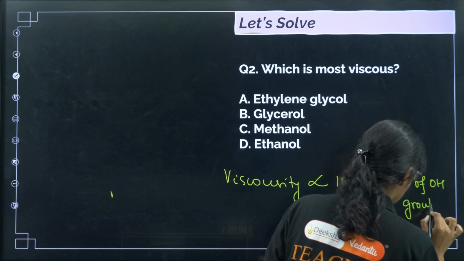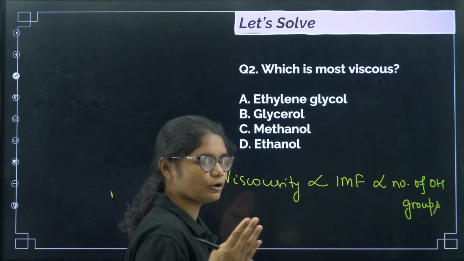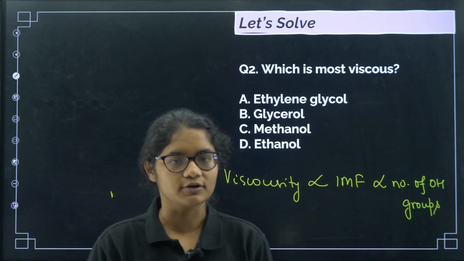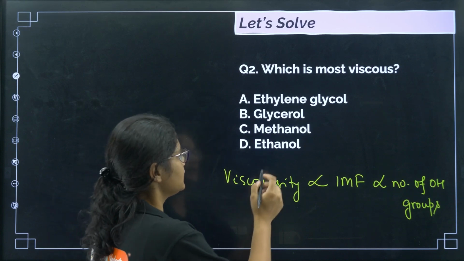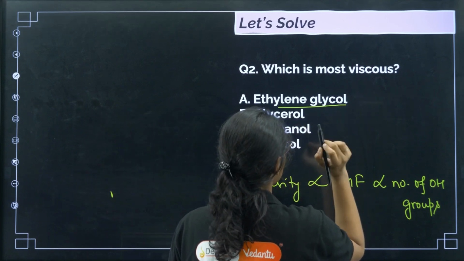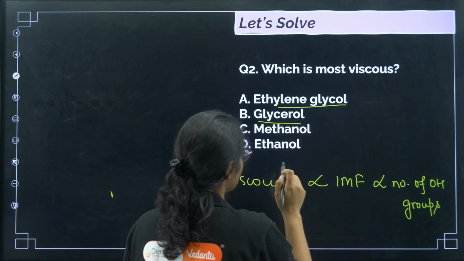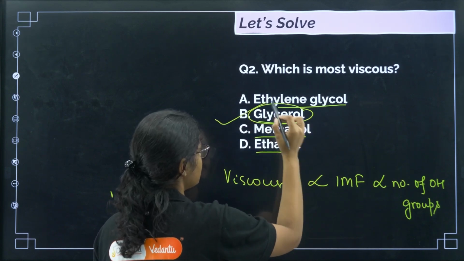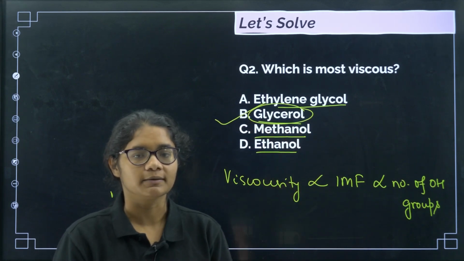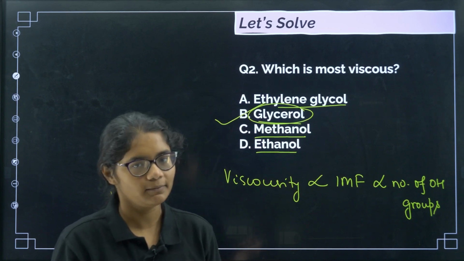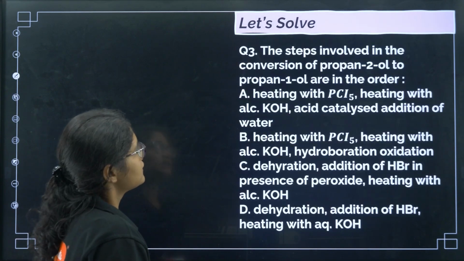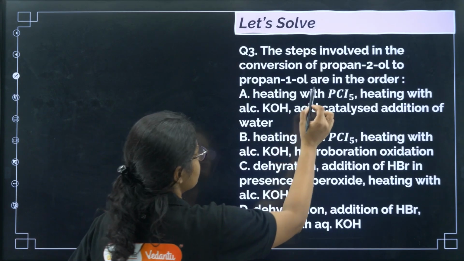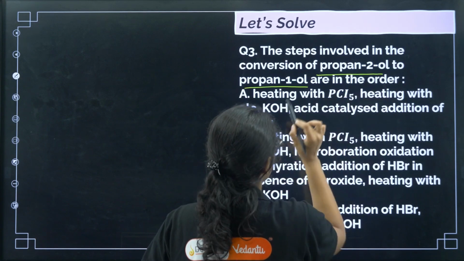More number of OH groups, more intermolecular hydrogen bonding, more viscosity. If you see, in ethylene glycol there are 2 OH groups, in glycerol there are 3 OH groups, methanol 1, ethanol 1. So definitely glycerol is having more number of OH groups, so it will be more viscous. Okay, option number B.